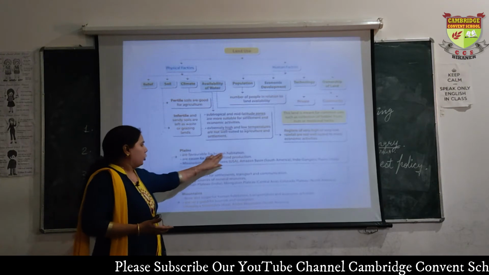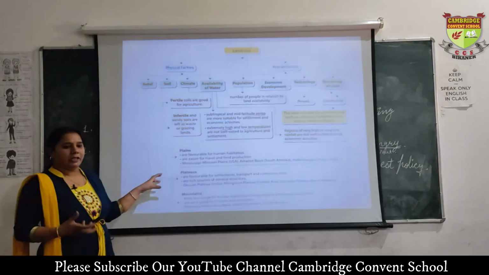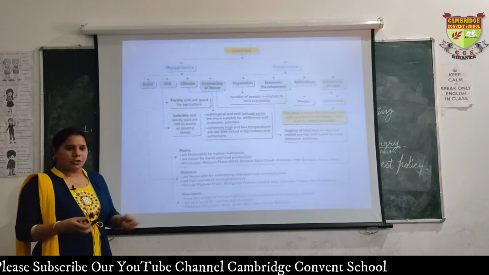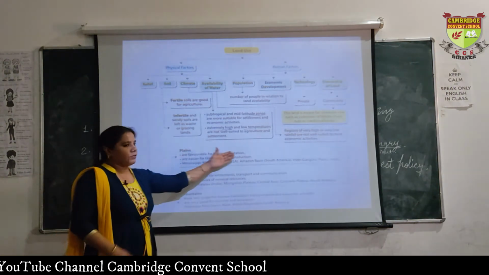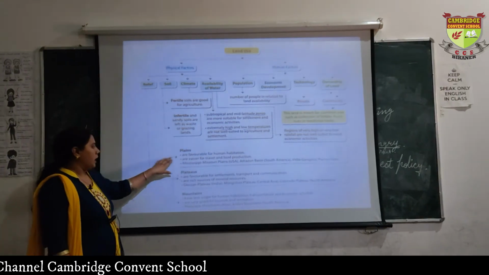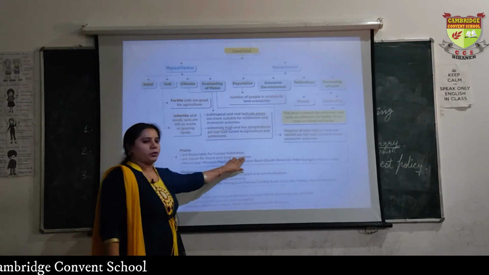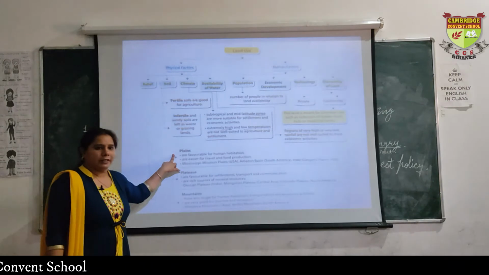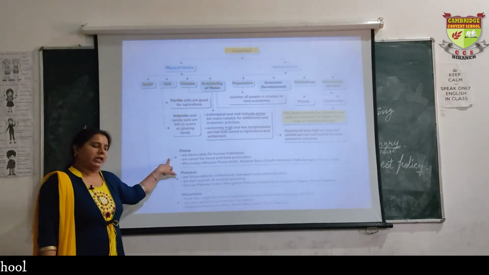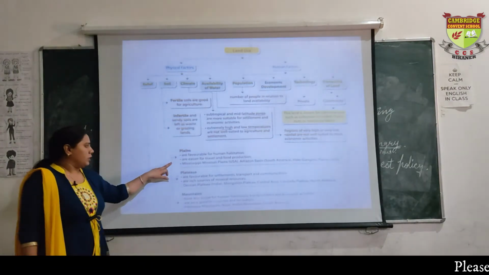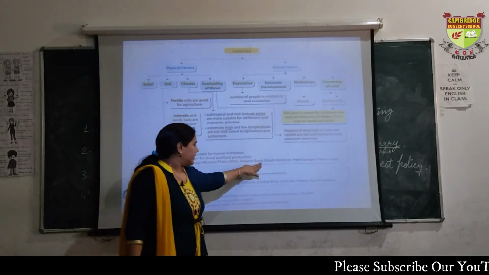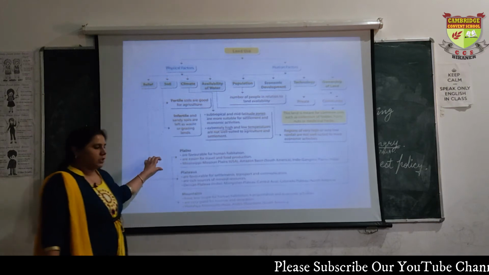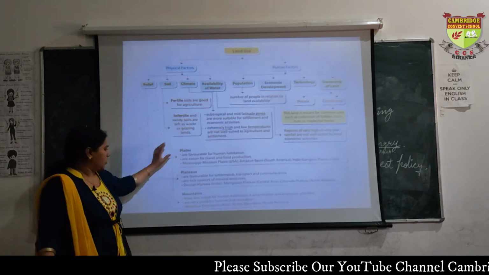Plains are favorable for human habitation. The plain area is very comfortable for us to live in, for buildings, for agriculture, everything. Plain area is very beneficial. Second, plains are easier for travel and food production. Agriculture is very easy, and for traveling also plain area is very beneficial. Then the Mississippi-Missouri plain and the Amazon basin are the examples given. These are the main plains of the world.